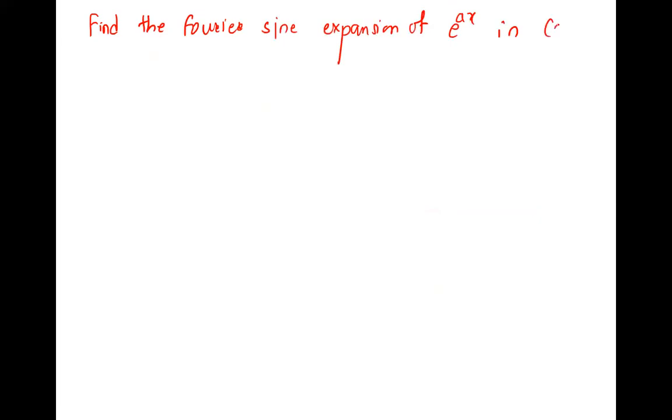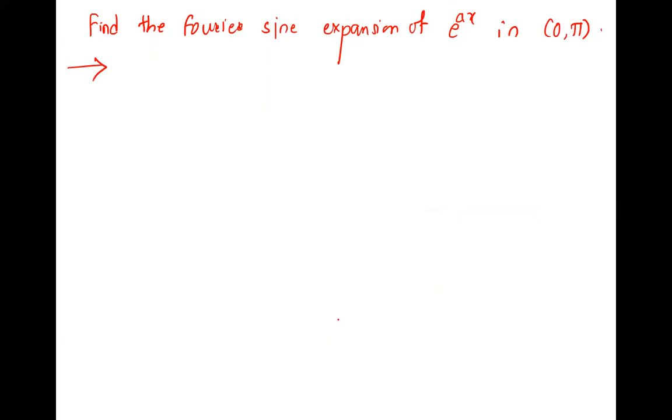Find the Fourier sine expansion of e raised to ax in 0 to pi. Read the question first properly and then tell me what we are going to find.